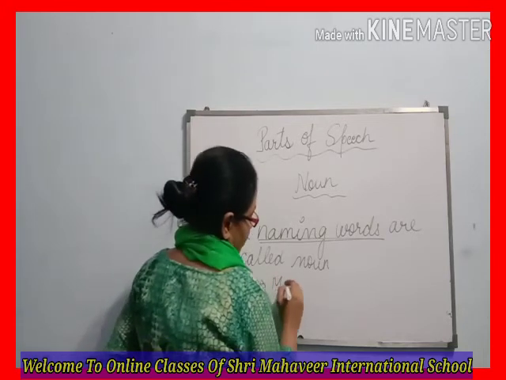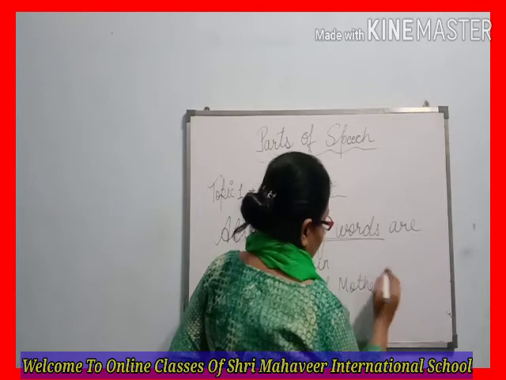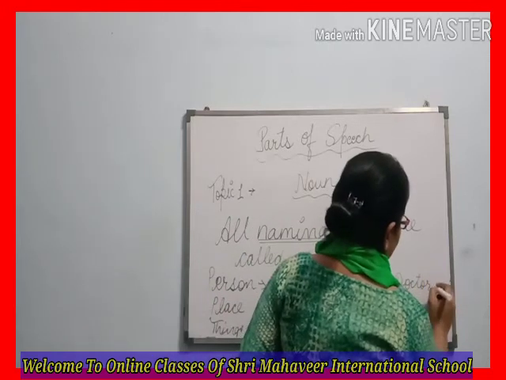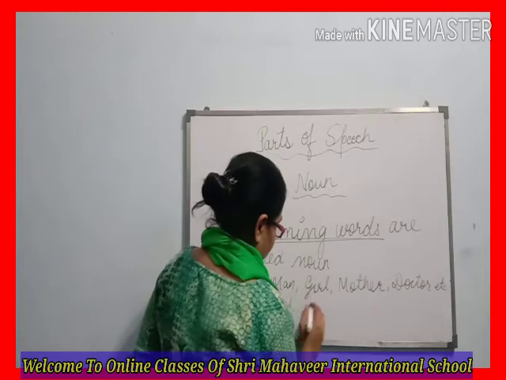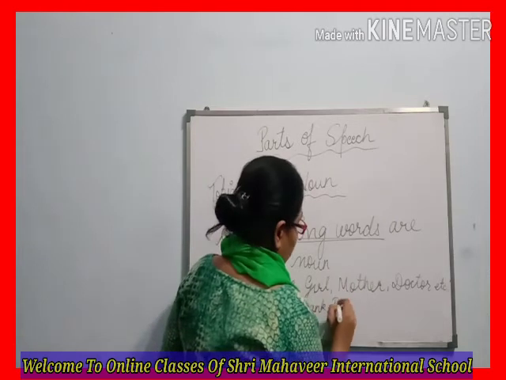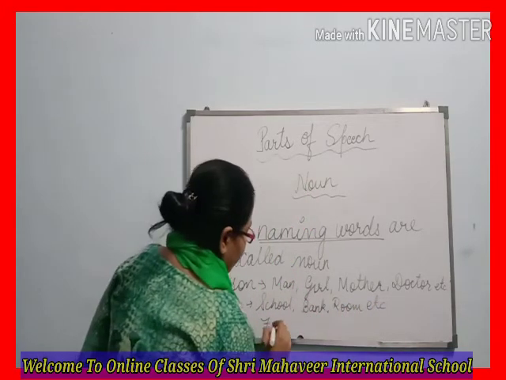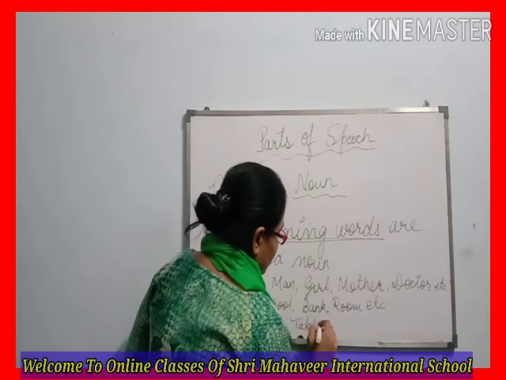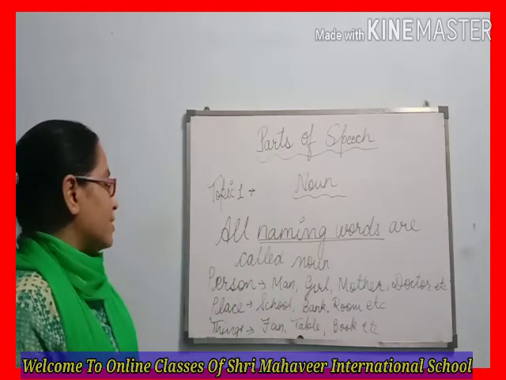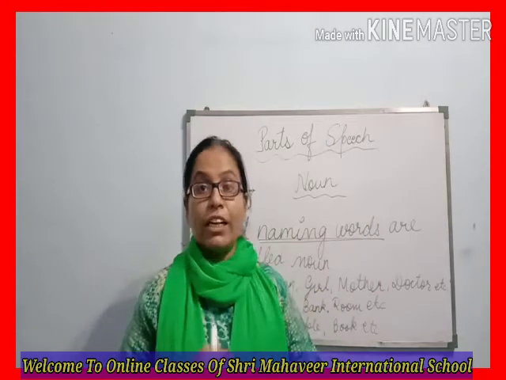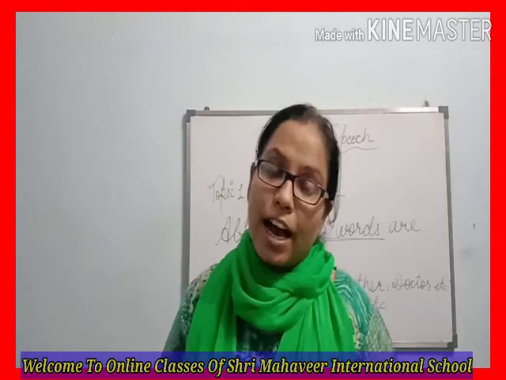Generally, if we are talking about the person, we can write man, girl, mother, doctor, etc. If we are talking about the place, we can write school, bank, room, etc. If we are talking about the thing, we can say fan, table, book, etc. So beta, person, place, thing having a name, it means we come to know these all by some name, and that's why these things are called noun.